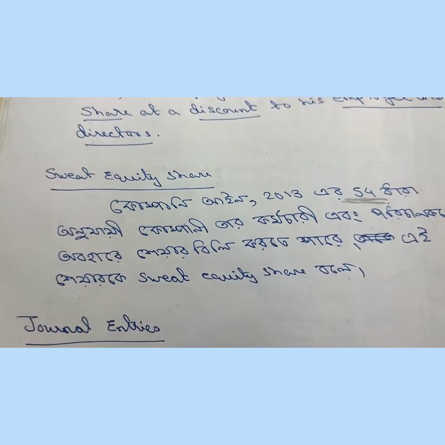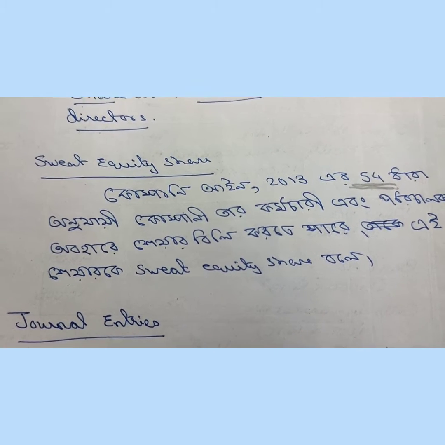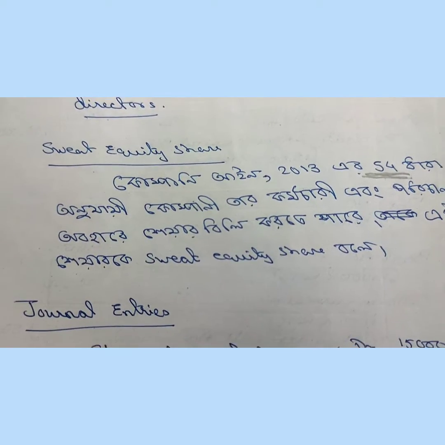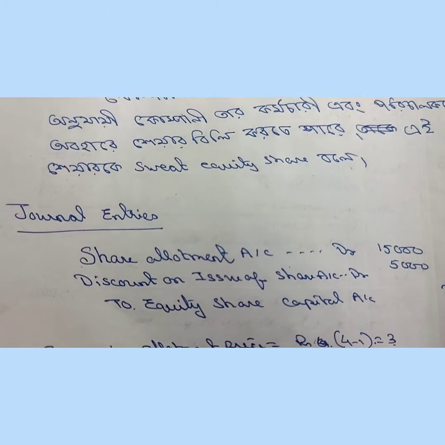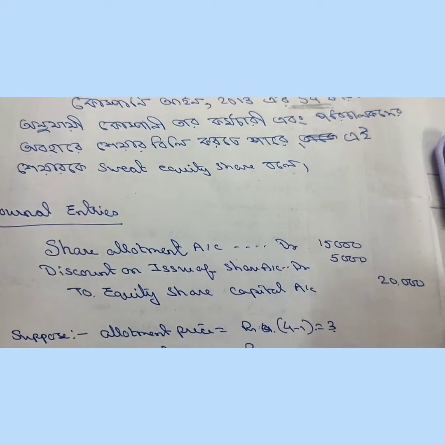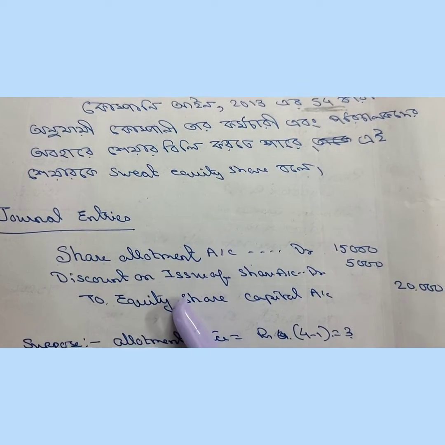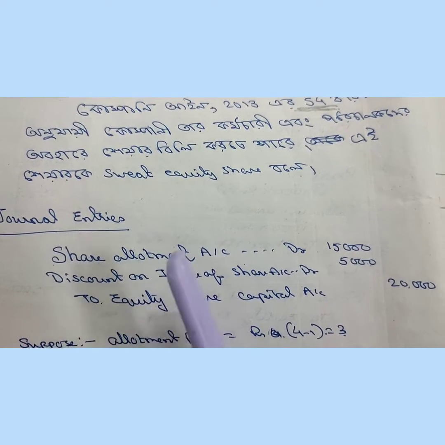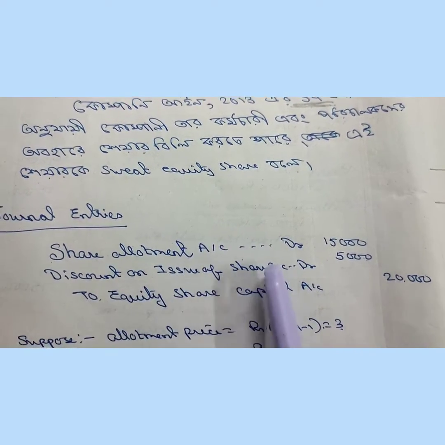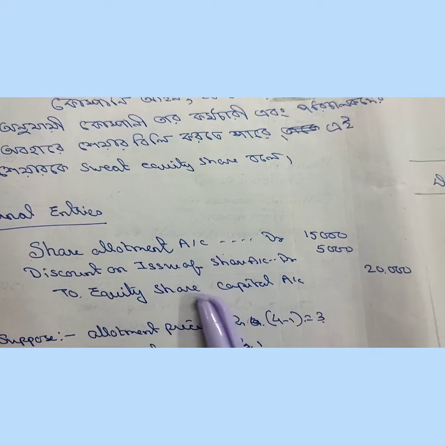So this loss can be adjusted. Generally it is adjusted with allotment, but according to the question you have to adjust it. As per the journal, what will be the journal? In case of share allotment, when discount is adjusted with share allotment, the entry will be: share allotment account debit, discount on issue of share account debit. Discount is a loss to the company, so discount is debited here, to equity share capital account.